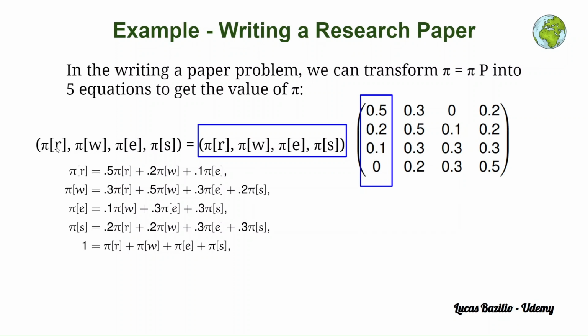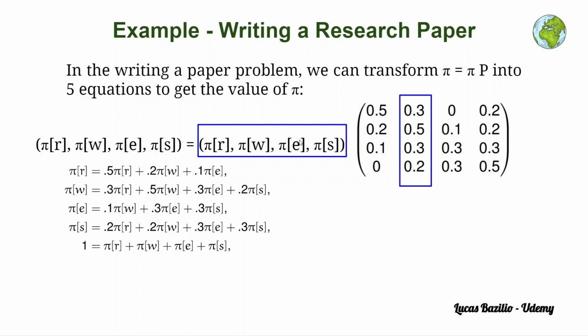This is the first element of the resulting matrix, the result of multiplying this row vector by this matrix. So we have this resulting row vector, and this is the first element. Then the second element comes from multiplying this row vector, the first row of this matrix (we only have one row), with the second column of the second matrix here. So this will give us the element at row 1 and column 2, which is this second element.